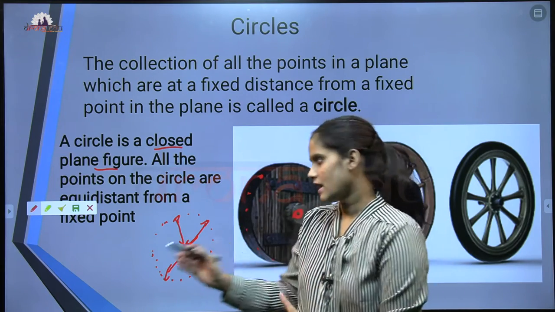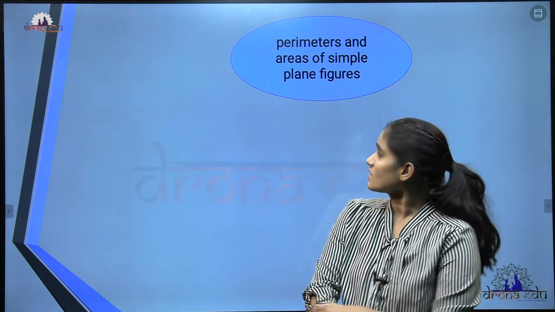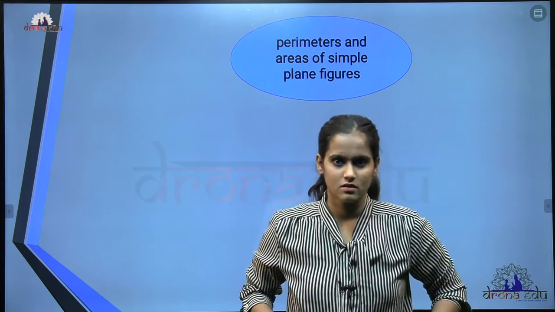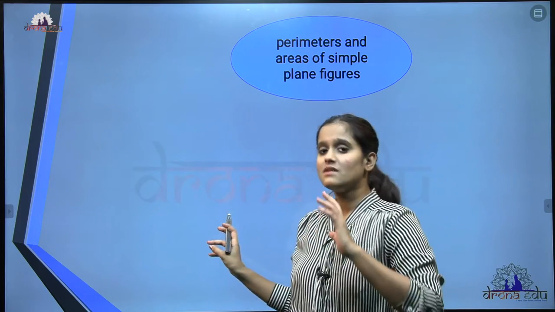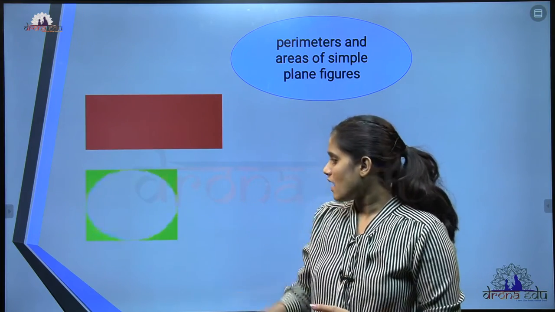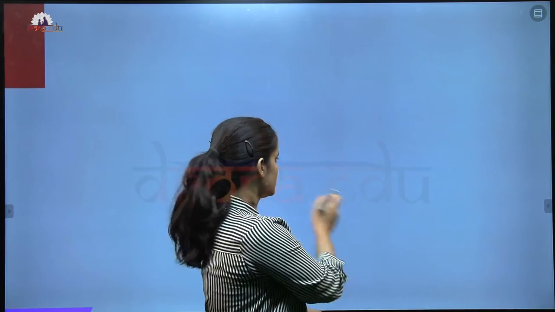Now let's move on to the next slide and see what the topic is. The next one is perimeter and areas of simple plane figures. We have seen the perimeter and area of many figures, like rectangle, square, parallelogram, and circle.